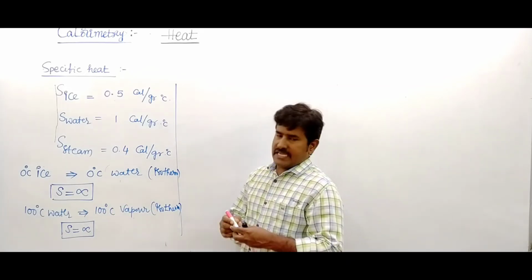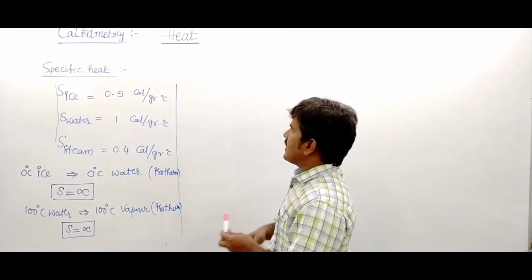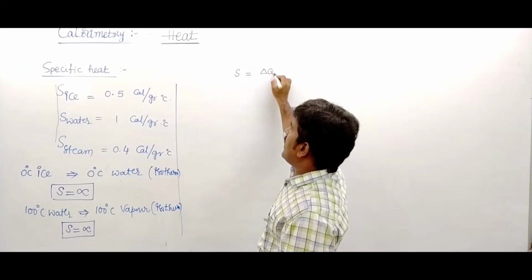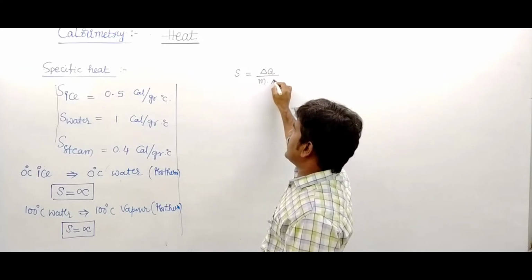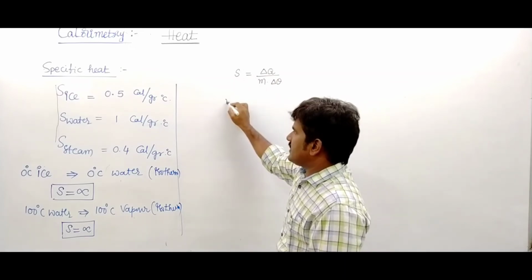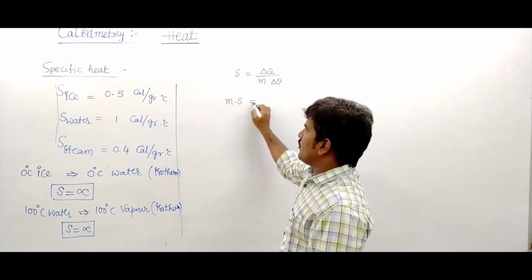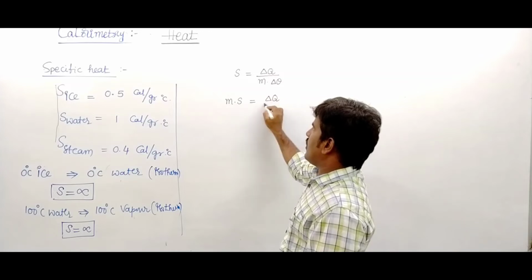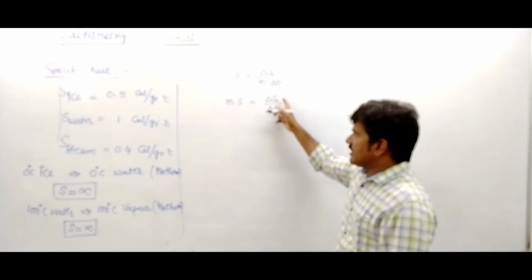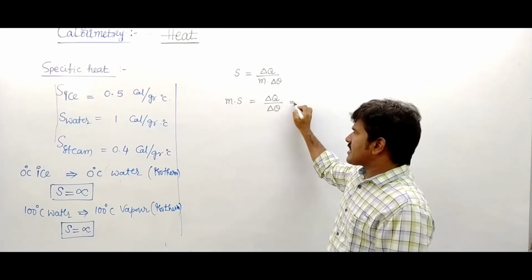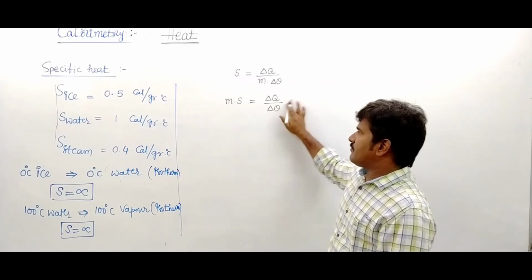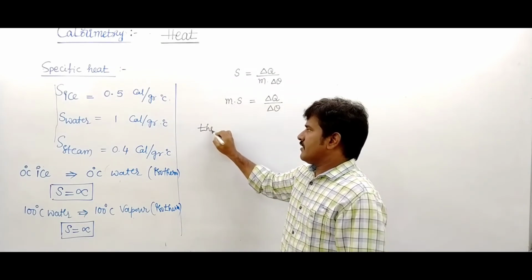This specific heat is written as S equals delta Q upon M into delta theta. This is the principal specific heat. Just changing this term, M into S equals delta Q upon delta theta. So M into S equals delta Q by delta theta. This is called thermal heat capacity.